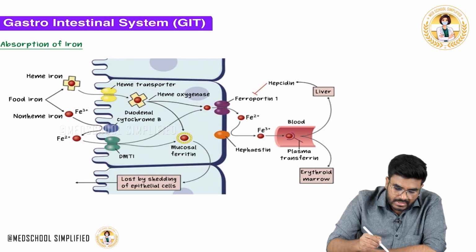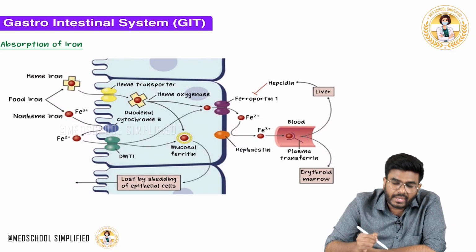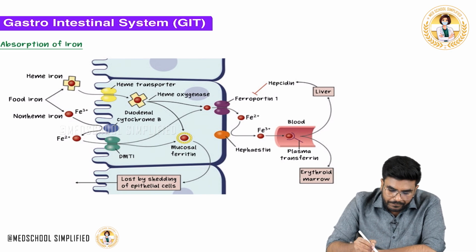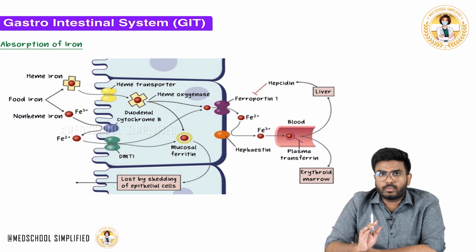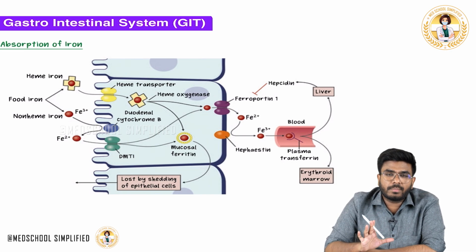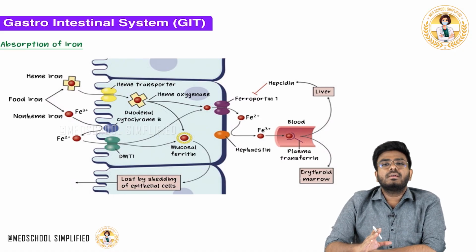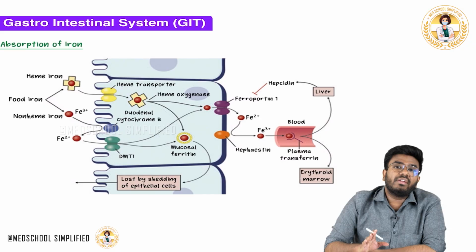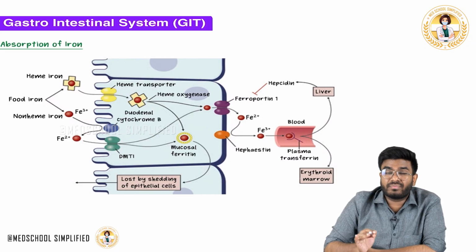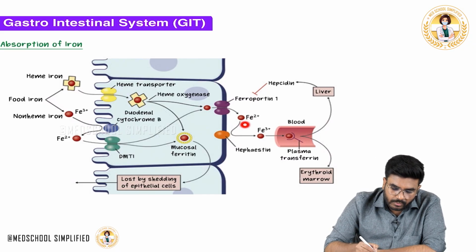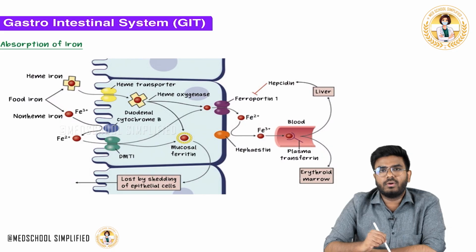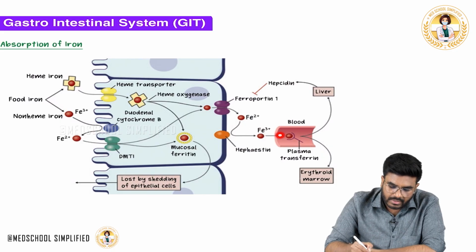But the point here is, this Fe2+ again needs to be converted back into Fe3+. The storage form of iron is not Fe2+. For absorption purposes, you need Fe2+ form of iron, but for storage purposes, you need the Fe3+ form, that is the ferric form. So this Fe2+ will be converted back into Fe3+ with the help of hephaestin. Hephaestin is going to convert this Fe2+ back to Fe3+. Now this Fe3+ is coming to the blood.